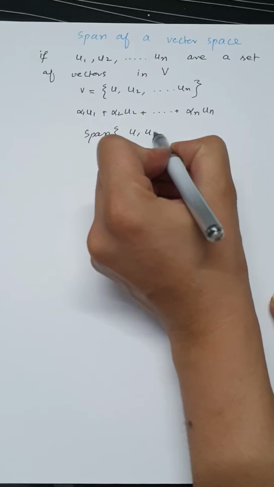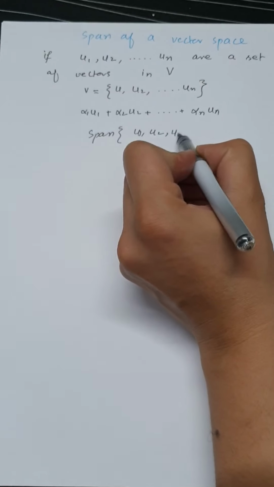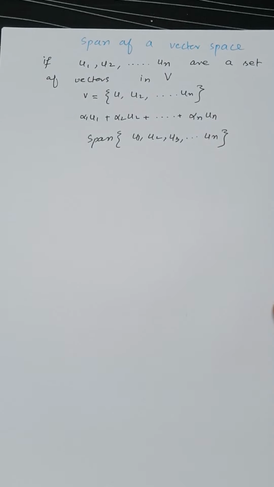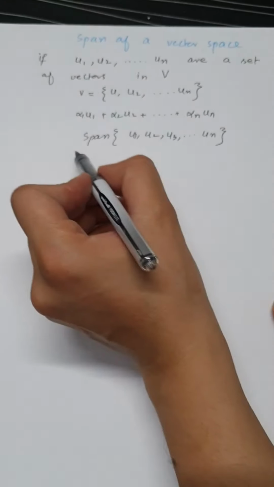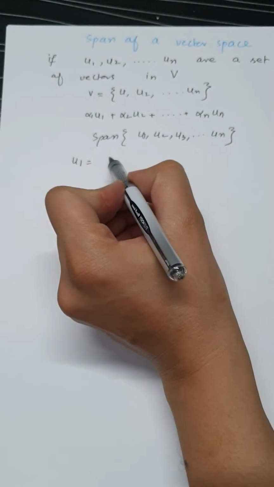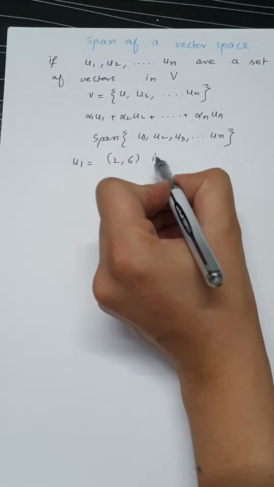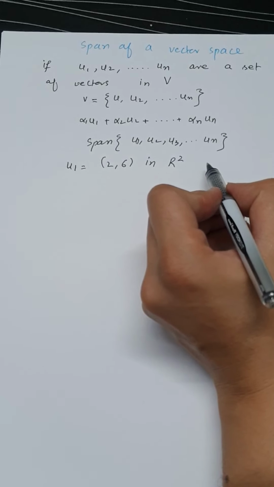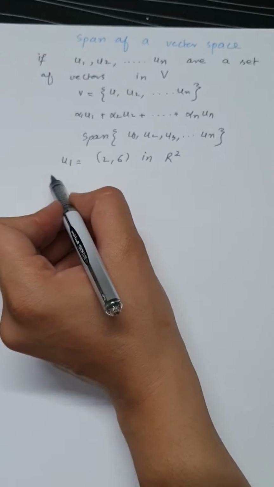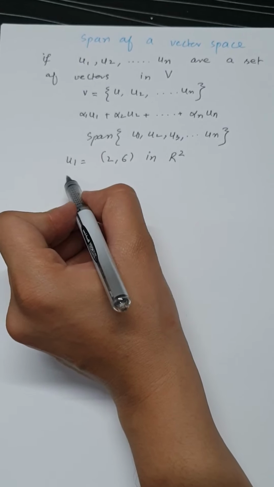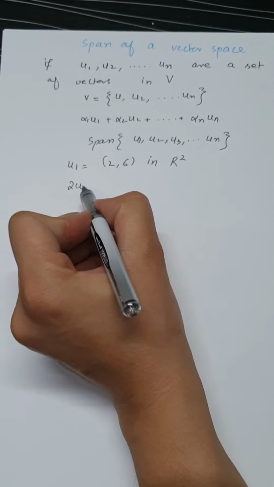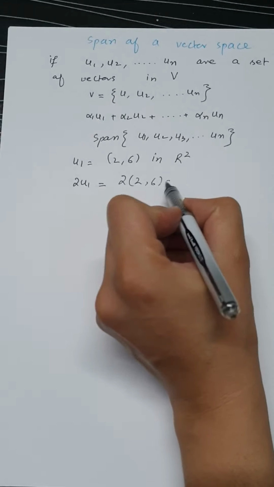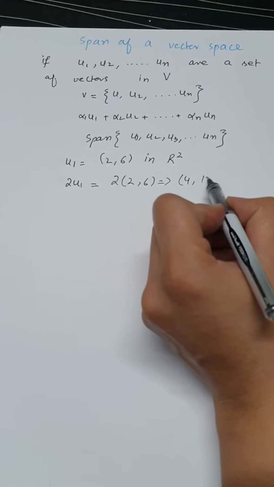u1, u2, u3 up to un. So basically the span of a single vector u1 equal to 2 comma 6 in R2 is the set of all vectors which are scalar multiples of u1, such that 2 times u1 is equal to 2 times 2 comma 6, which is equal to 4 comma 12.